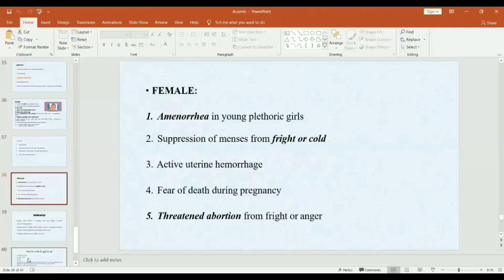Female complaints: amenorrhea in young plethoric girls, suppression of menses from fright or cold, active uterine hemorrhages, fear of death during pregnancy, and indicated for threatened abortion, which is from fright or due to anger.